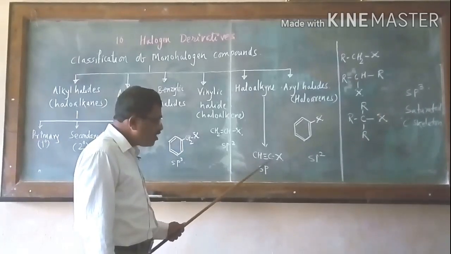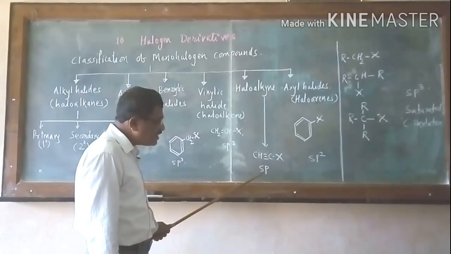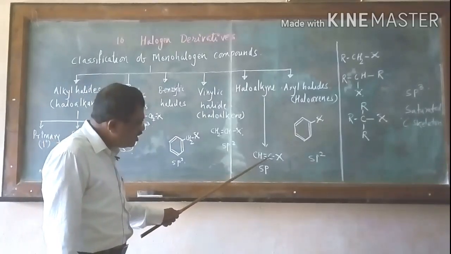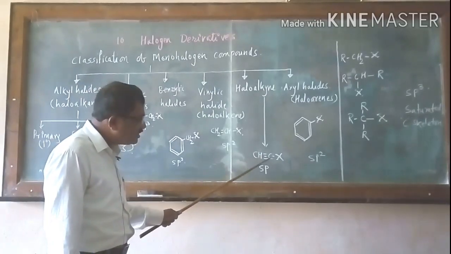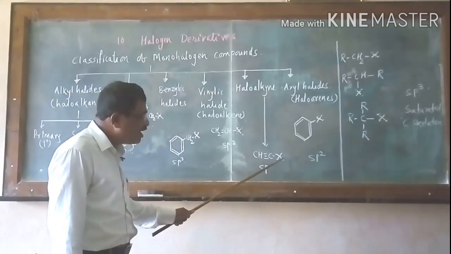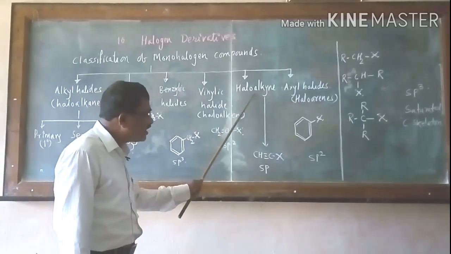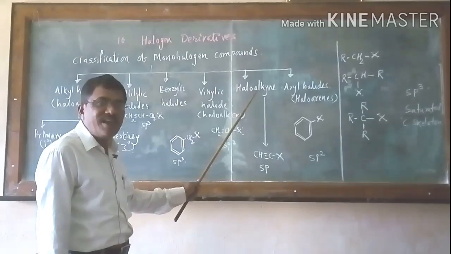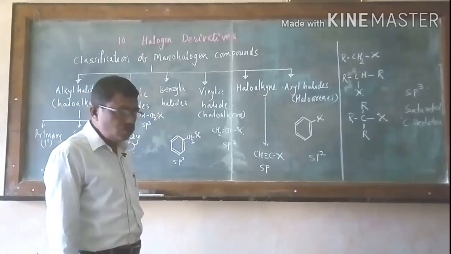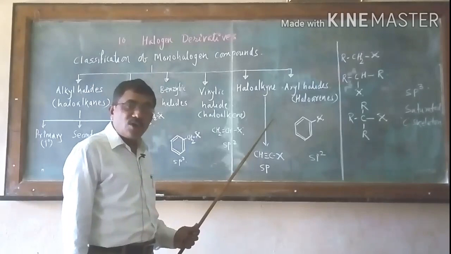Due to this triple bond, the carbon atom bonded to the halogen is sp hybridized. So the carbon bonded to the unsaturated carbon-carbon triple bond is also bonded to X, the halogen. Such compounds are called haloalkynes. YNE means triple bond. So it is a haloalkyne. This will be the fifth type of monohalogen compound classification.